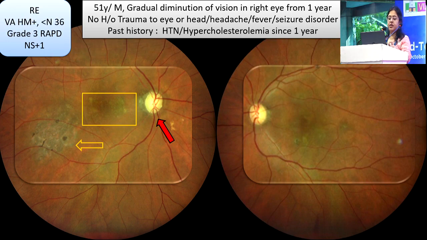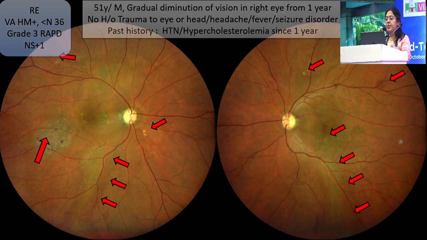As we can see here, as marked in the box, there are RPE pigmentary changes at the fovea, and also temporal to the fovea. You can see that there is a patch of hyper and hypopigmentation. Similarly, in the left eye also, there were RPE pigmentary changes at the macula.